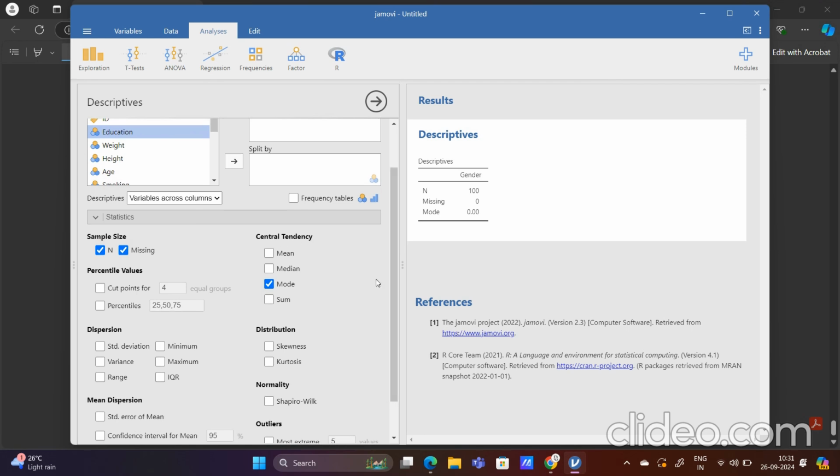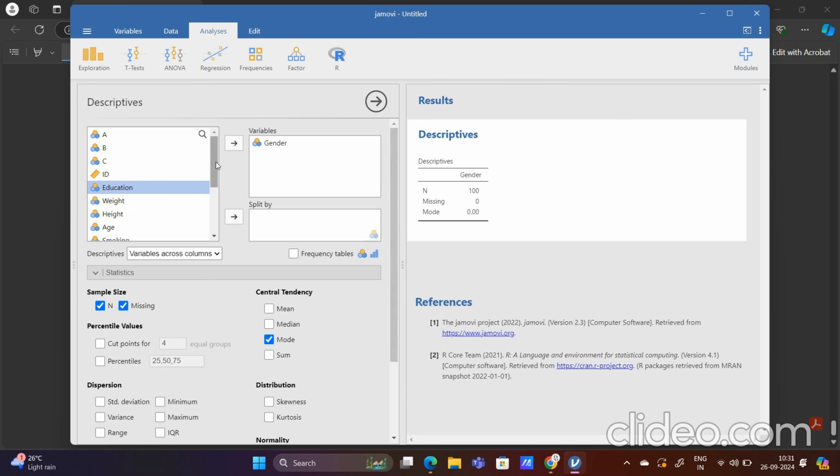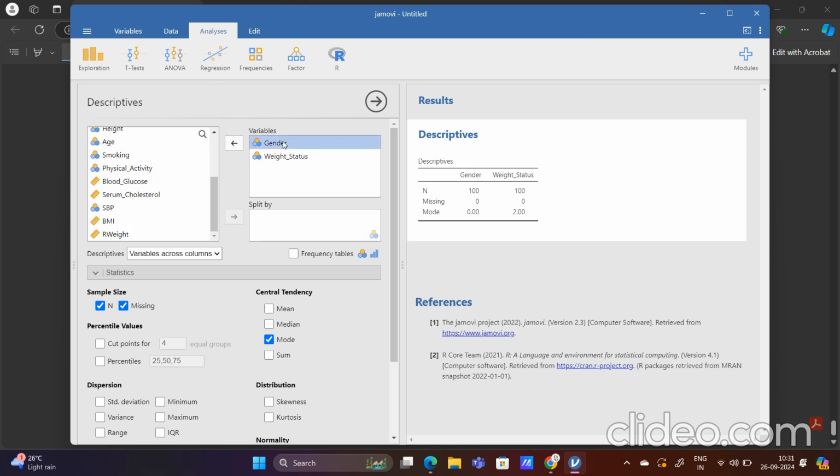Similarly, if we take any ordinal variable, suppose I talk about the ordinal variable, then education was there. Weight status, let me show weight status, delete it. Let me show the data.